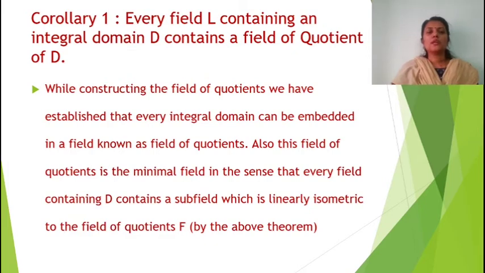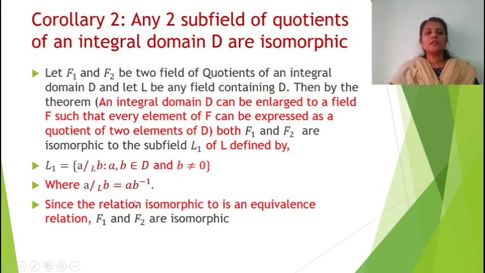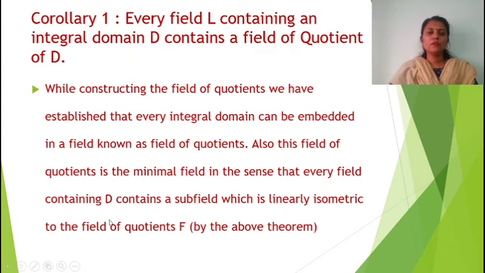Now the corollary: every field L containing an integral domain D contains a subfield of quotients of D. So we have a field containing an integral domain D, and it contains a field of quotients of D. If a field contains an integral domain, then a field of quotients of D is also there. We have shown in the first theorem, when we construct the field of quotients, we have established that every integral domain can be embedded in a field known as the field of quotients.